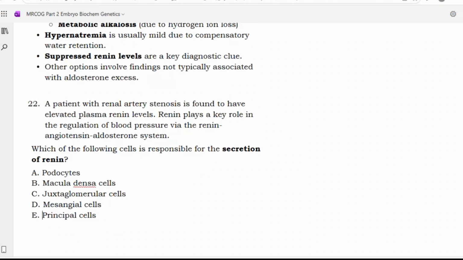Next. A patient with renal artery stenosis is found to have elevated plasma renin levels. Renin plays a key role in the regulation of blood pressure via the renin-angiotensin system. Which of the following cells is responsible for the secretion of renin? Podocytes, macula densa cells, JG cells, mesangial cells, principal cells. Sir, option C, JG cells.